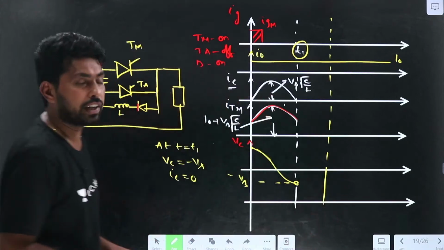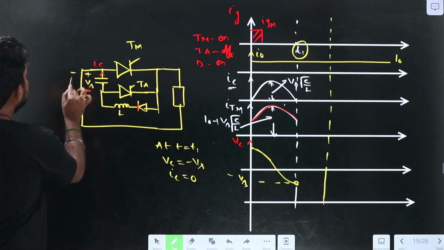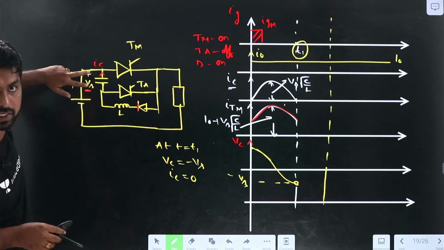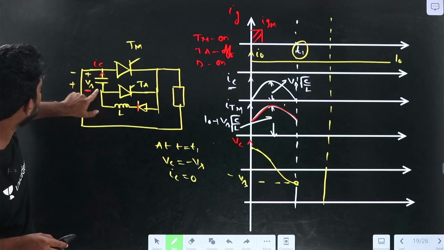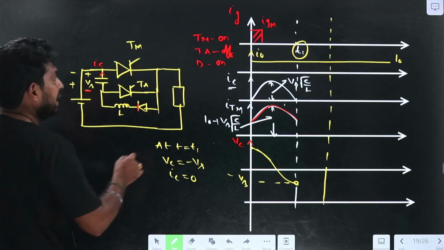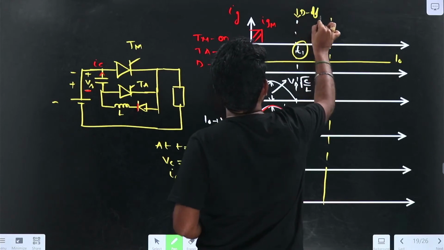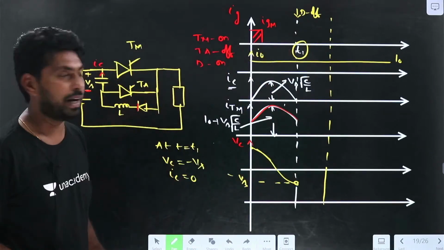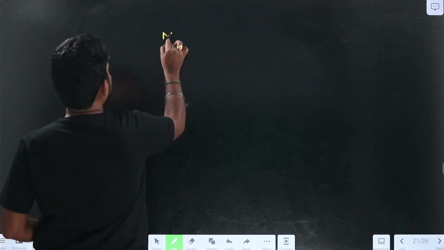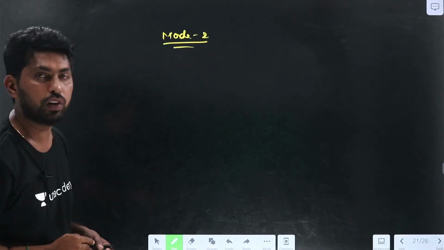If I draw the equivalent circuit, what happens? If the voltage across the capacitance is minus Vs, before that it was plus Vs, now it is charged to minus Vs. This positive terminal is connected to the cathode of the diode, so the diode will be in the off condition at t equal to t1. The diode is off, but the capacitor is charged to minus Vs. So if I draw for mode 2, how would the circuit be?